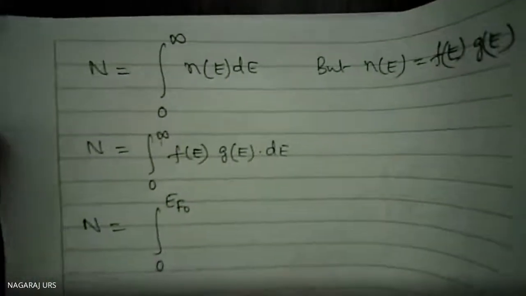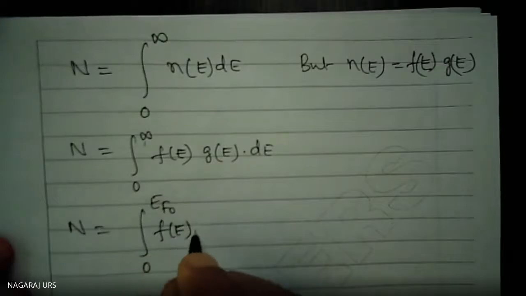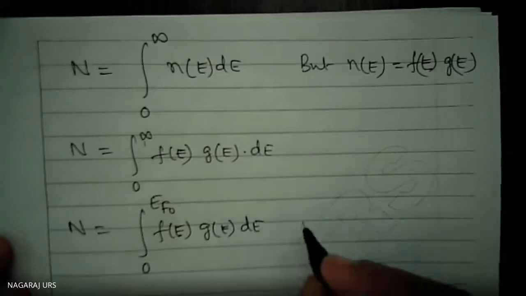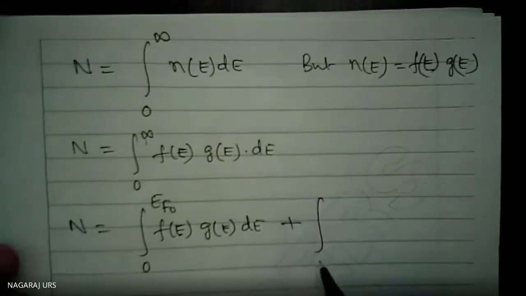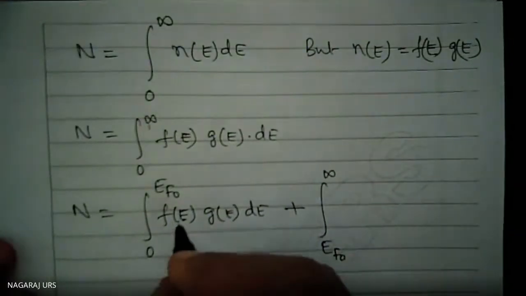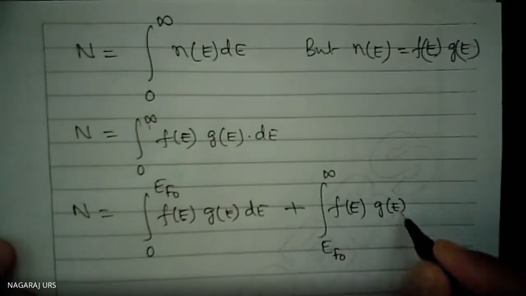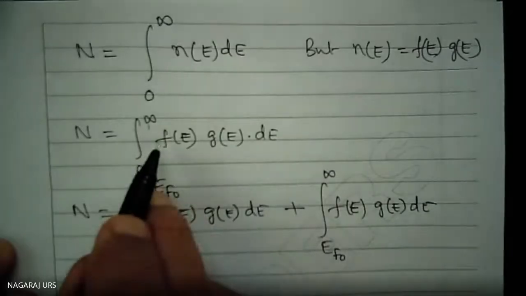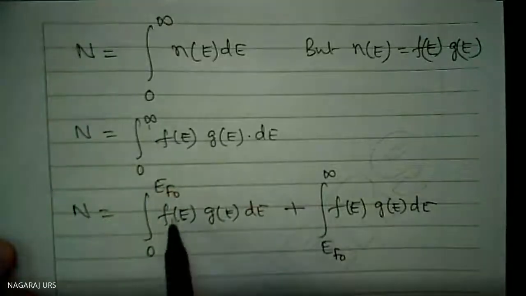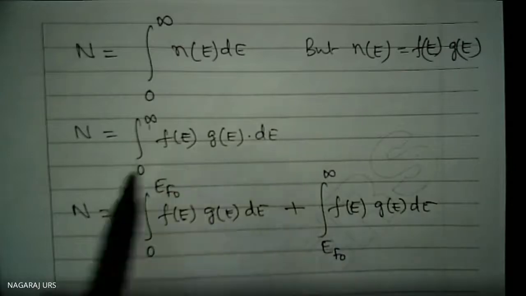So, integration from 0 to E_F0 of F(E)g(E)dE, plus integration from E_F0 to infinity of F(E)g(E)dE. This integration has been split into 2 integrals, 0 to infinity written as 0 to E_F0 and E_F0 to infinity, nothing else. The summation of these two is equal to this.